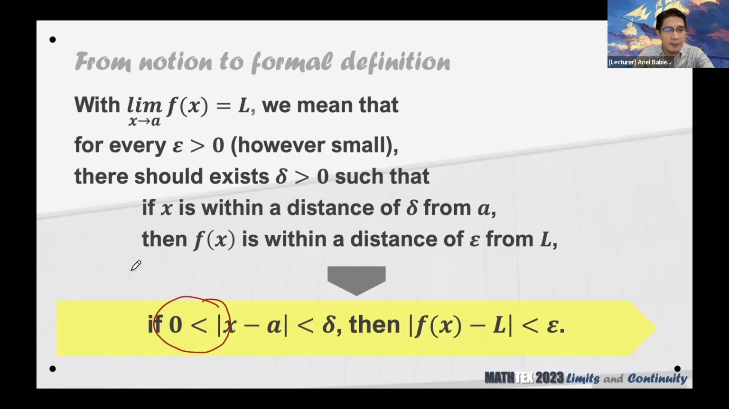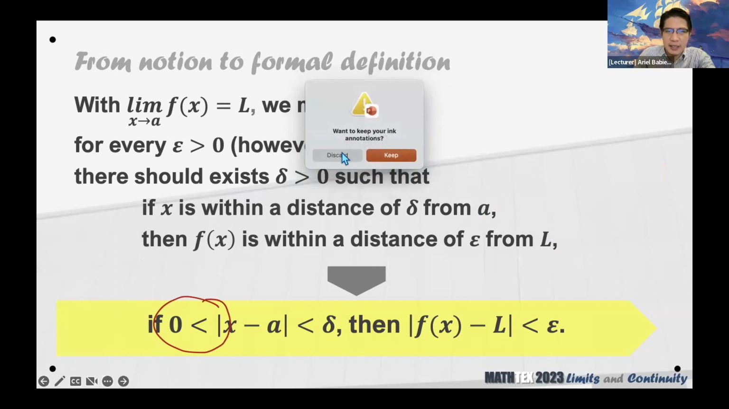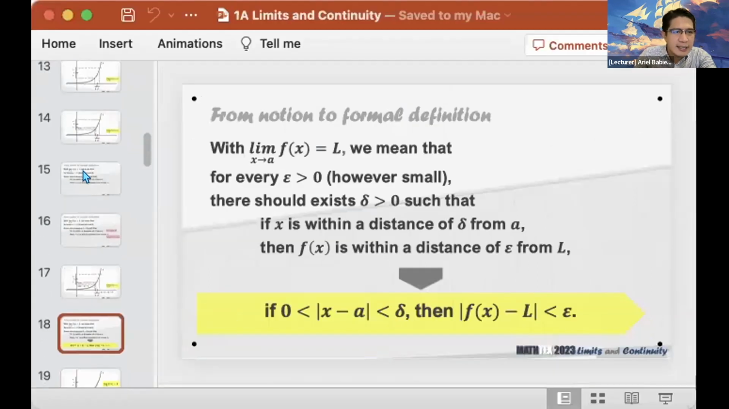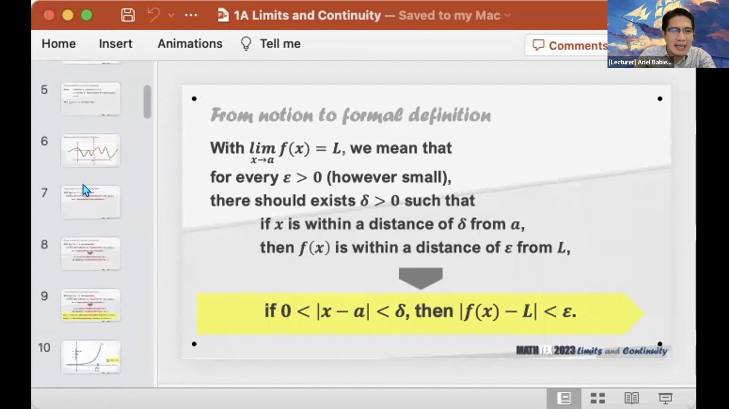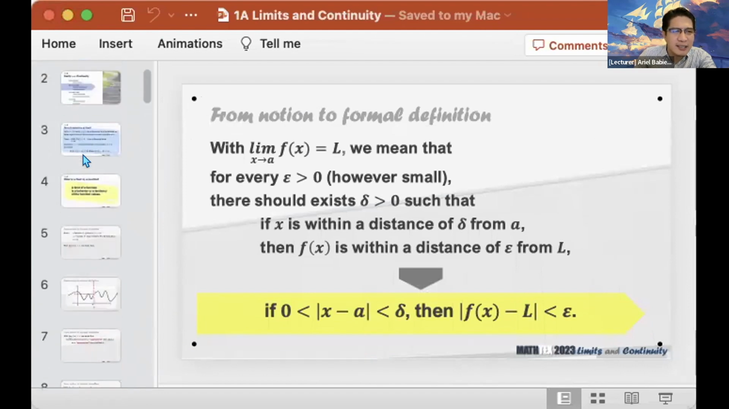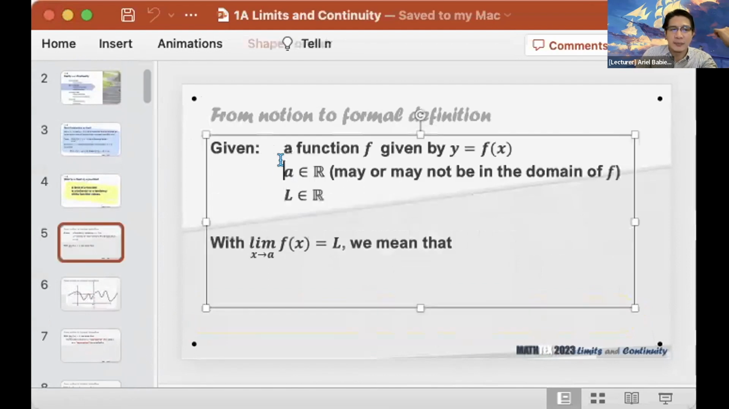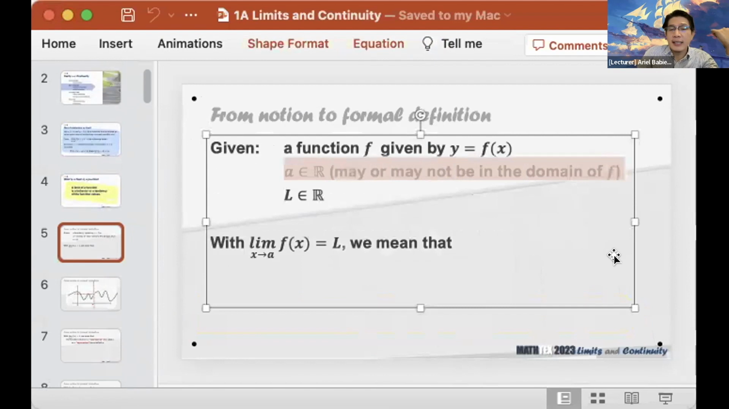It's because, let me just go back. Nasa slide natin kanina. Discard ko lang yung annotations ko. Yeah, it's somewhere at the start. The reason why we have to put that greater than 0, or 0 less than the absolute value, is because of one of our preliminaries, this one. Okay? The value of A may or may not be in the domain of F.